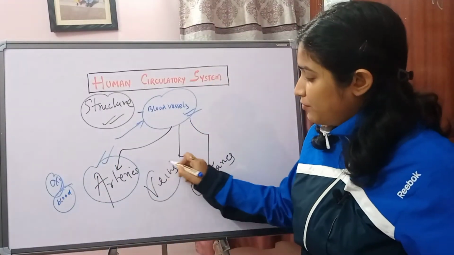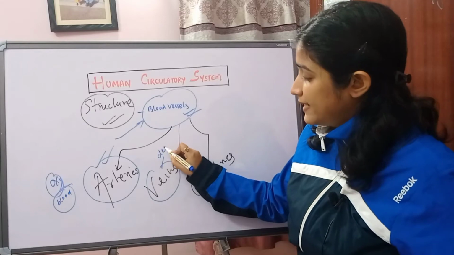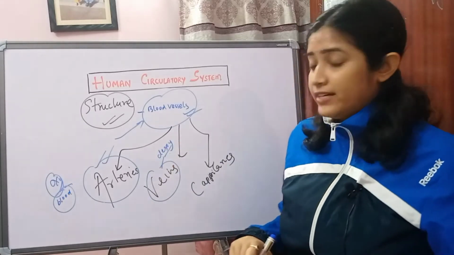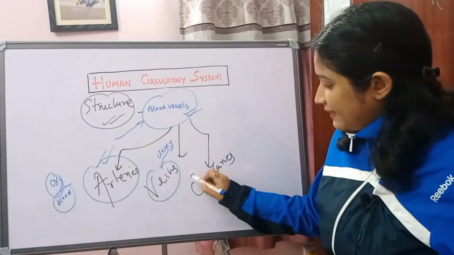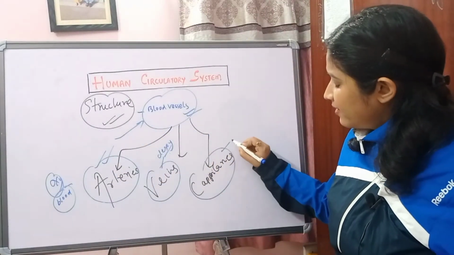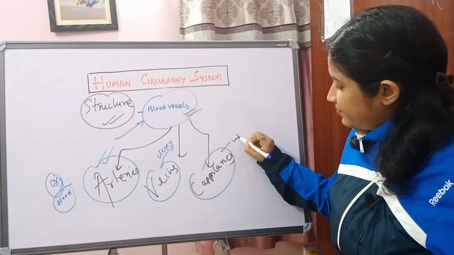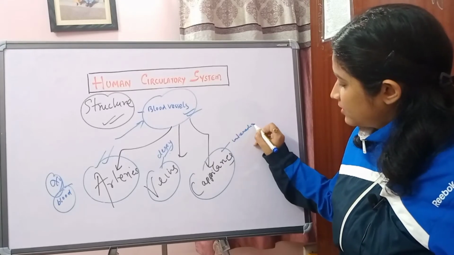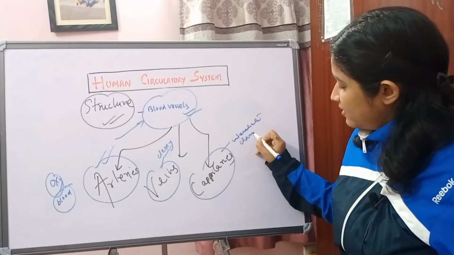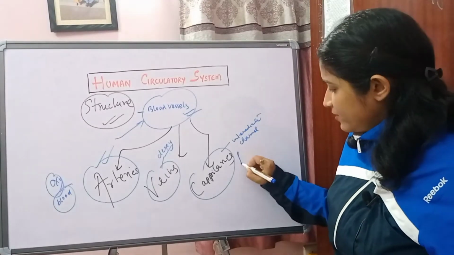Now veins carry deoxygenated blood from different parts of the body to the heart. And these capillaries are an intermediate channel, very fine vessels.